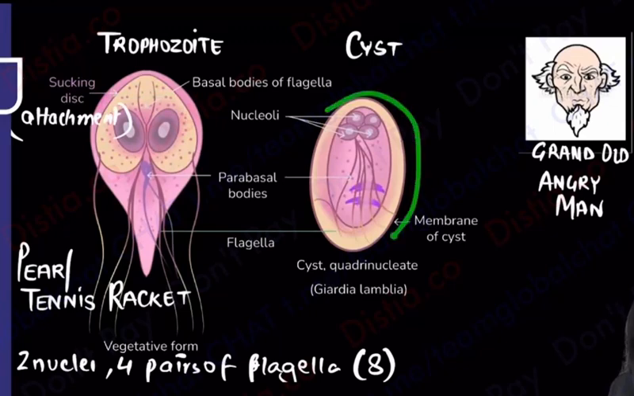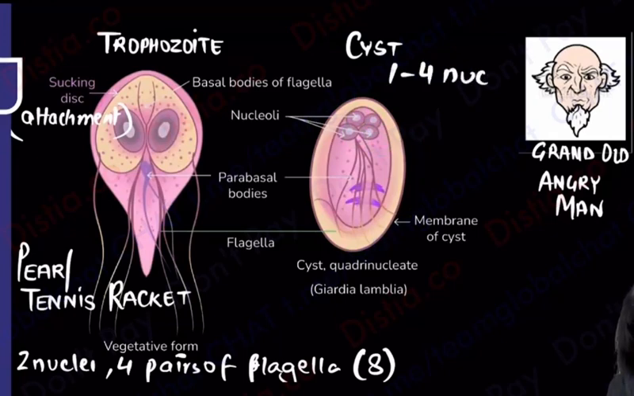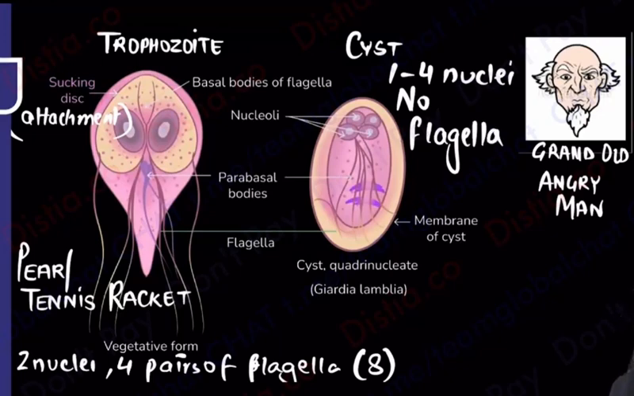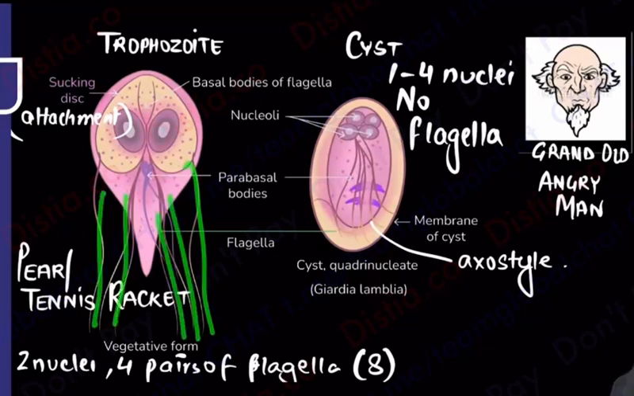Now let's move on to the cyst form. 1, 2, 3, 4. How many nuclei do you see over here? In the cyst, I see 1 to 4 nuclei and I don't see any flagella. In the cyst, the flagella does not come out. You can see the flagella is basically remaining inside, and that is known as the axonemes or the axostyles. When the flagella tends to stay inside, that is known as the axostyles. It's not coming outside. It is coming outside only in the trophozoite, where it's looking like a man.